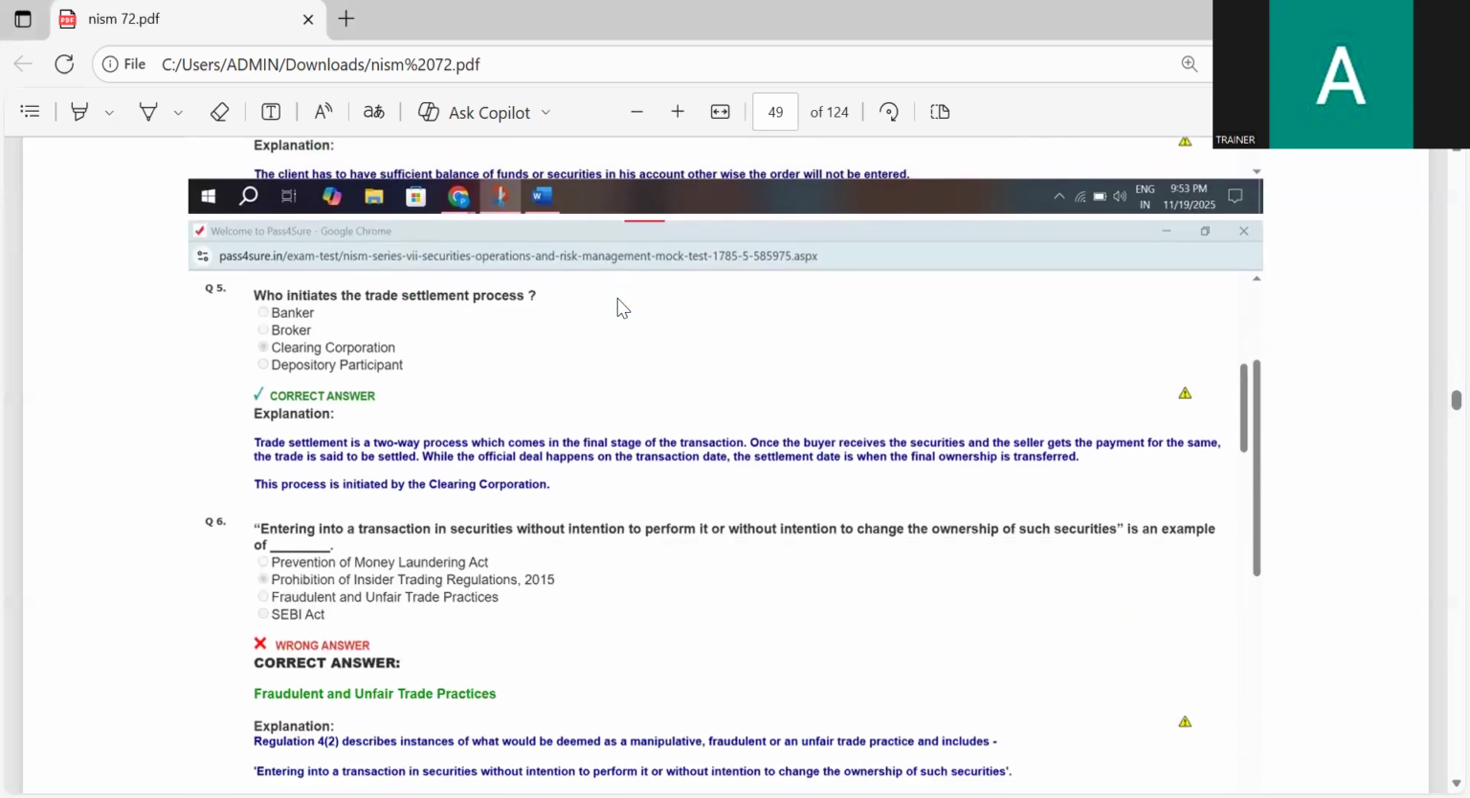Who initiates the trade settlement process? Banker, broker, clearing corporation, depository participant. The correct answer is clearing corporation initiates the trade settlement process.